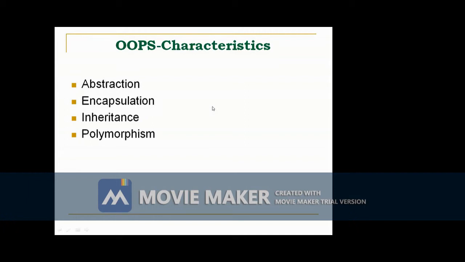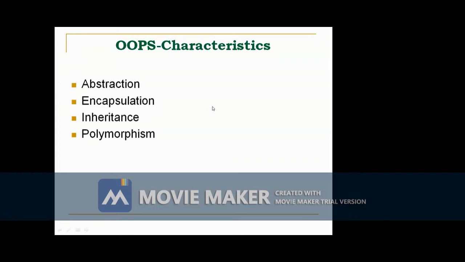Generally there are 5 types of inheritance: single inheritance, multiple inheritance, multi-level inheritance, hierarchical inheritance, and hybrid inheritance. Single inheritance means a class is derived from only one superclass. So in single inheritance, there is only one superclass and only one subclass. The second one is multiple inheritance. Multiple inheritance means a class is derived from more than one superclass.